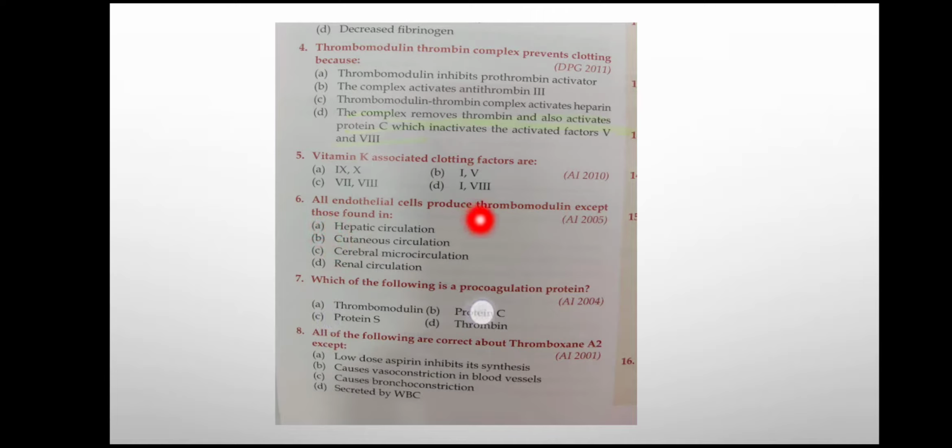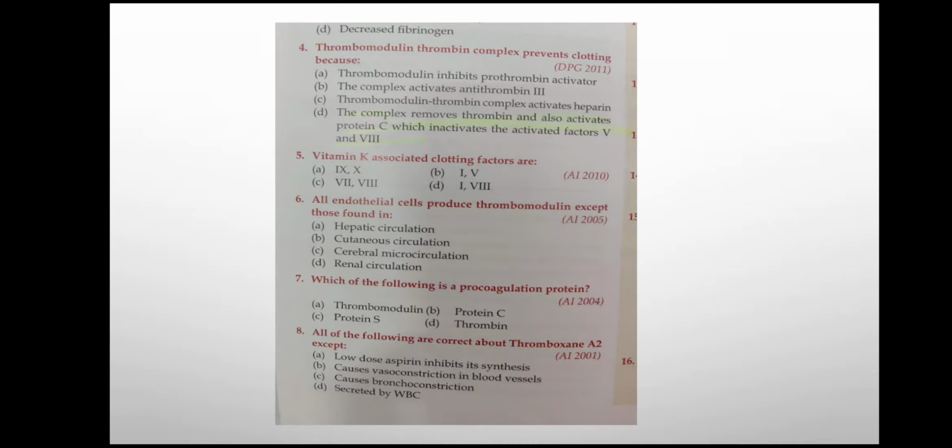All the endothelial cells produce thrombomodulin except those found in, so again this you have to learn. The source of thrombomodulin is endothelium, but it is not seen in the cerebral microcirculation. So all the endothelial cells except those in the cerebral microcirculation will synthesize the thrombomodulin, and then thereafter they will express it on their surface. So this is important. Which of the following is a procoagulant protein?